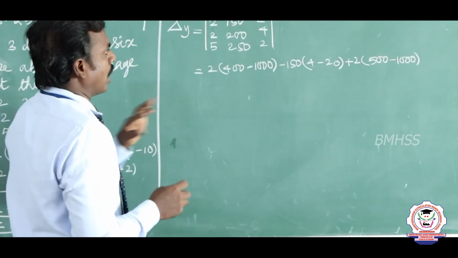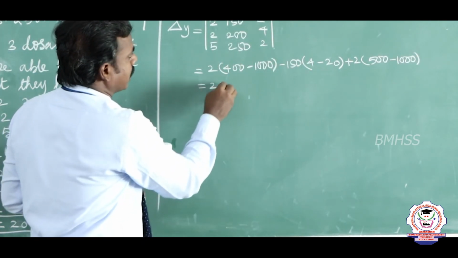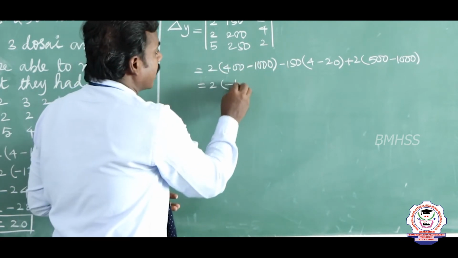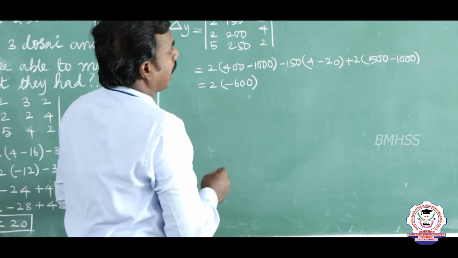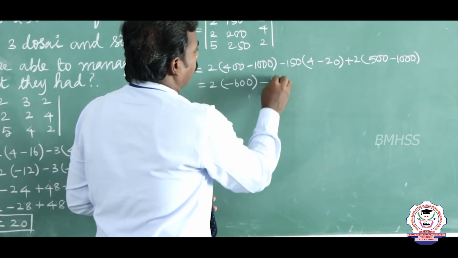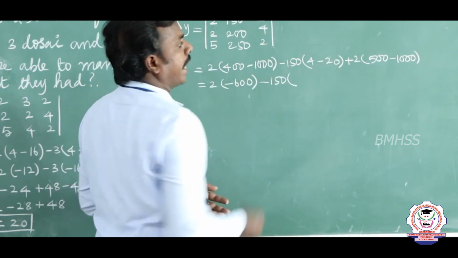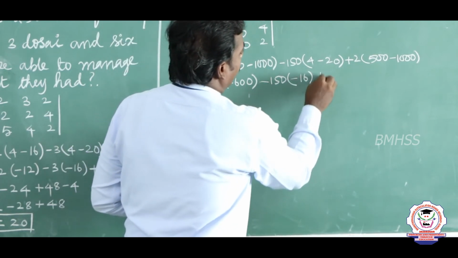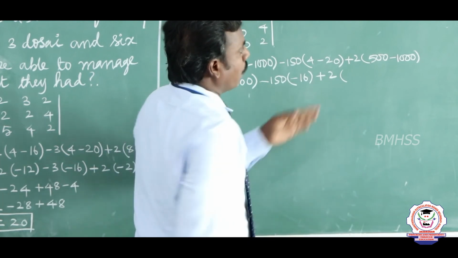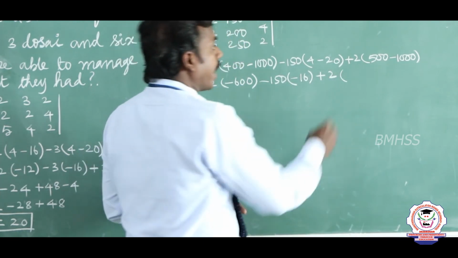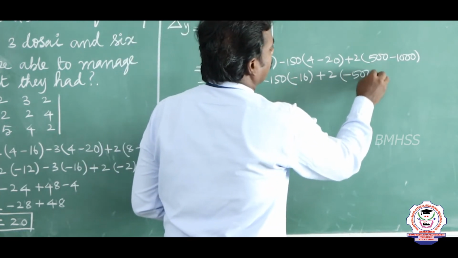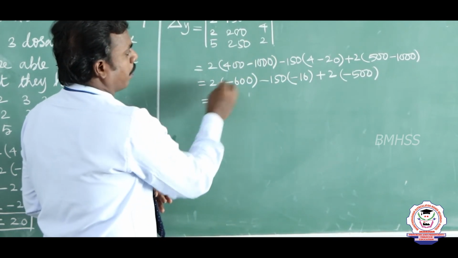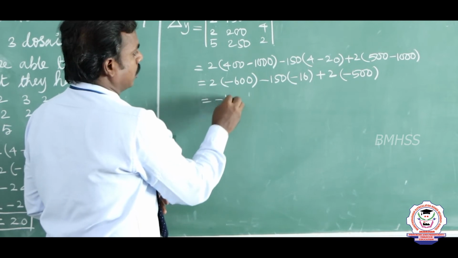So very simple. Now I am going to simplify this. 2 into 400 minus 1000, we have minus 600. And minus 150 into 4 minus 20, so there is minus 16. And plus 2 into 500 minus 1000, there is minus 500. Now 2 6s are 12. Minus is there, plus into minus is minus, so 12 and 20.